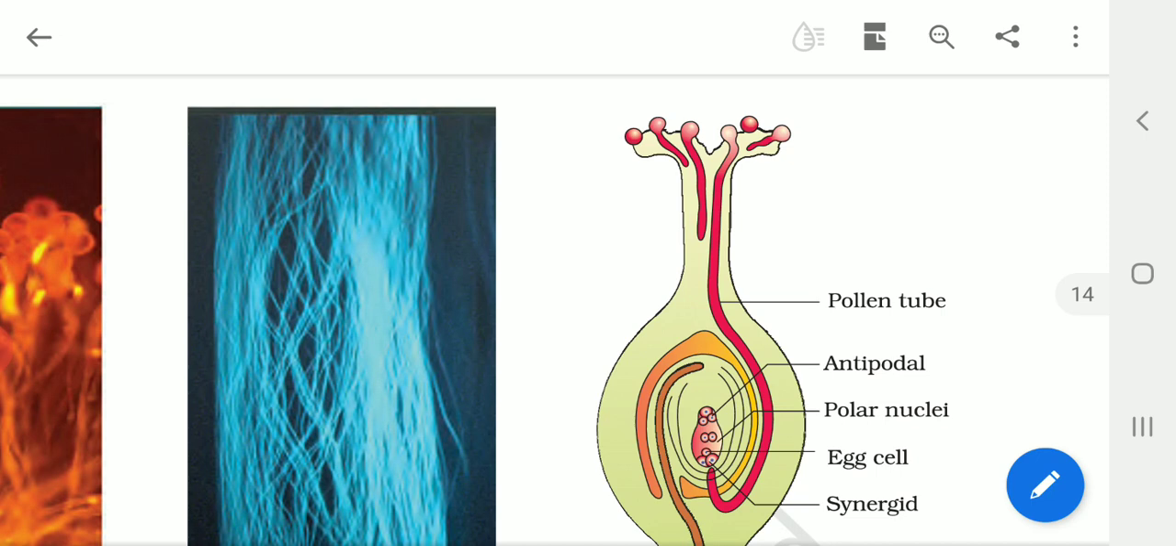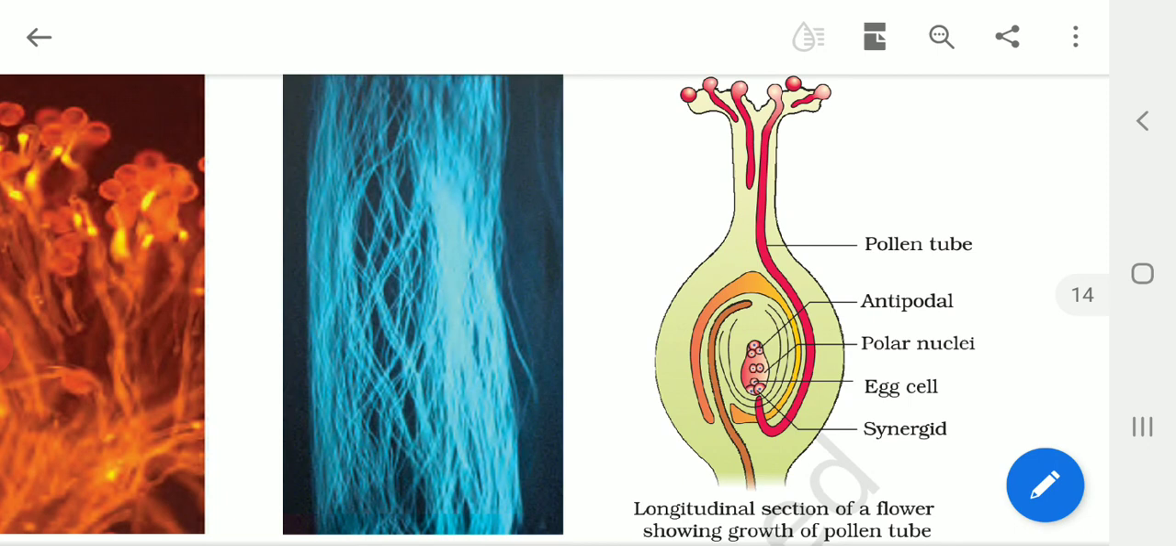What is a 3-cell stage? One, the large vegetative nucleus, which is also called the tube nucleus, and the generative cell. The generative cell divides and forms two male gametes. So as a result, these male gametes are formed, and these two male gametes are very essential for the purpose of fertilization.